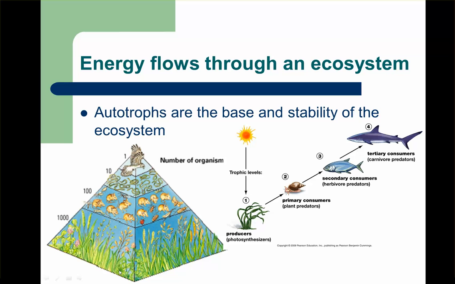So without these producers, we wouldn't have enough energy to support all of this life. And please note that all this energy is going to start with the sun. Okay, and then it will move throughout these trophic levels. See the arrow pointing to the organism that is receiving that energy.